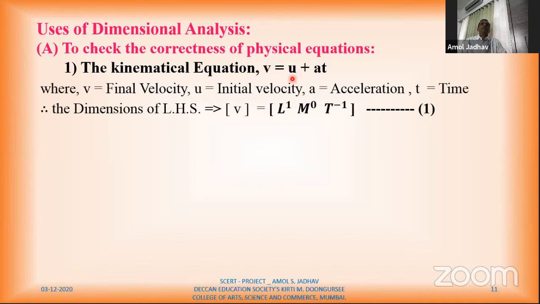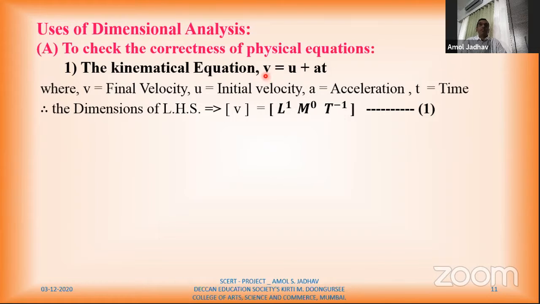Now, there is one principle which is known as the principle of homogeneous dimensions. This principle says that if the dimensions of all the quantities in an equation are the same, then that given physical equation will be correct. That means in this case, v is equal to u plus at, we have three terms.